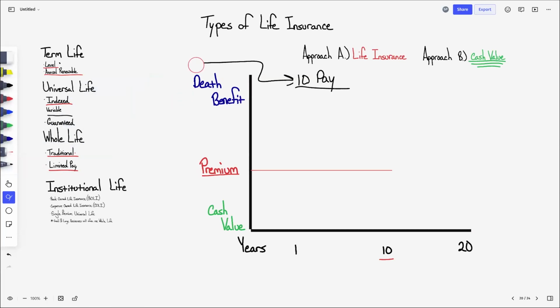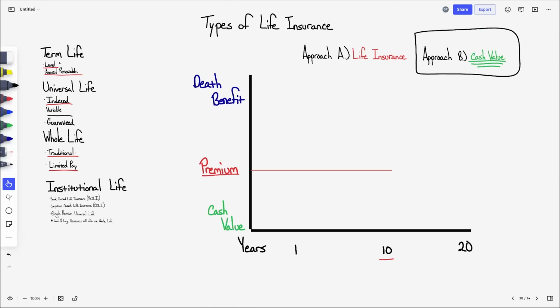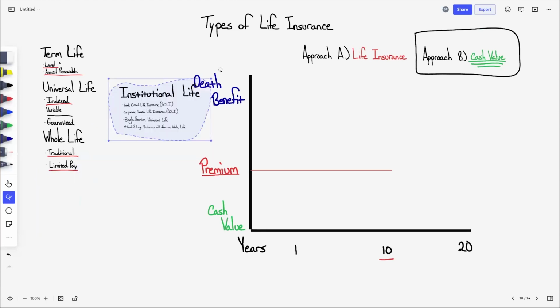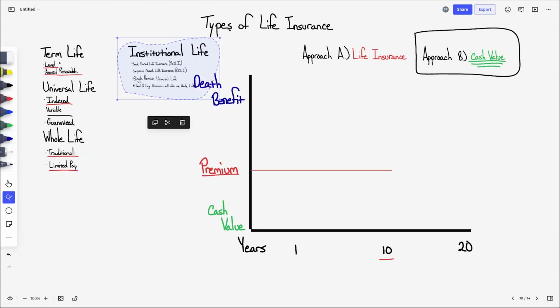Lastly, institutional life insurance. So for this guy, the approach for an institution is almost always cash value. The death benefit does have some value here, but cash value is really what they're interested in. So the approach when it comes to institutional life insurance is almost always cash value. The death benefit is important to them. However, it's the cash value. Like, that's why they're putting money in this product.